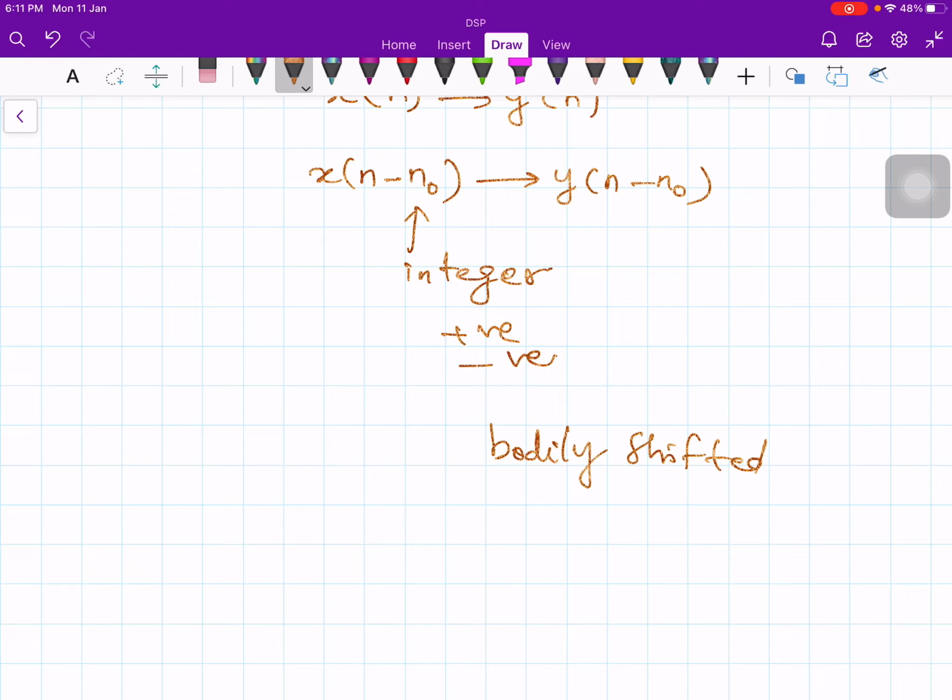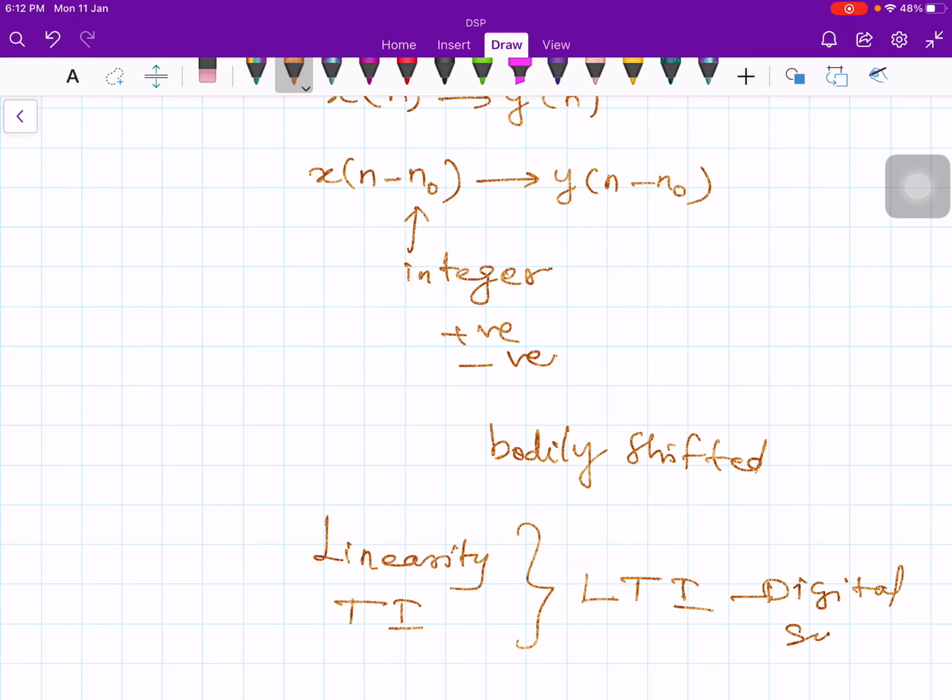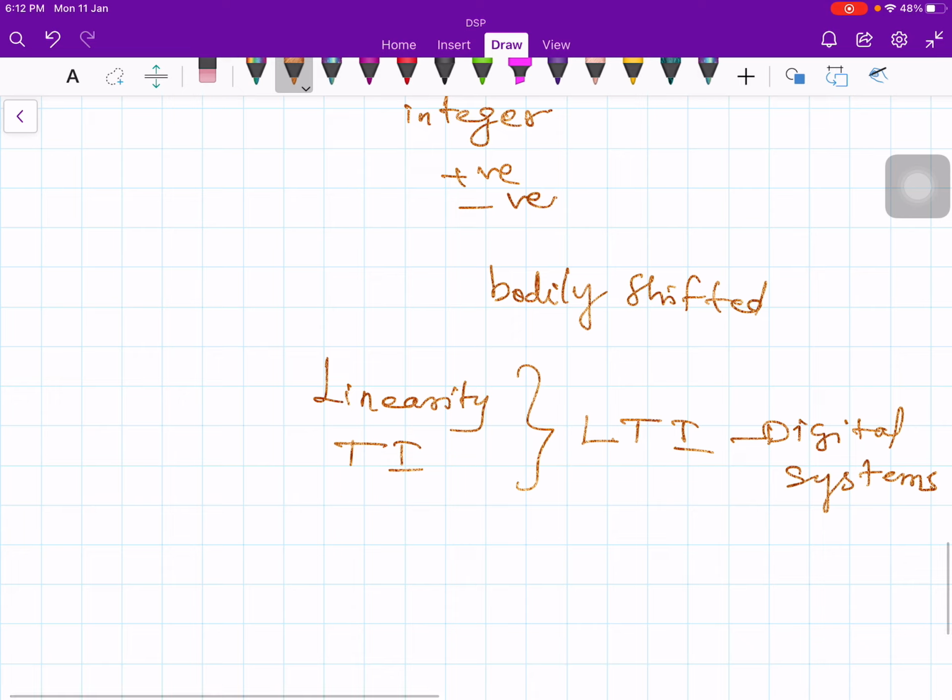Now if a system obeys linearity and time invariance, then it is called an LTI system, a linear time invariant digital system.